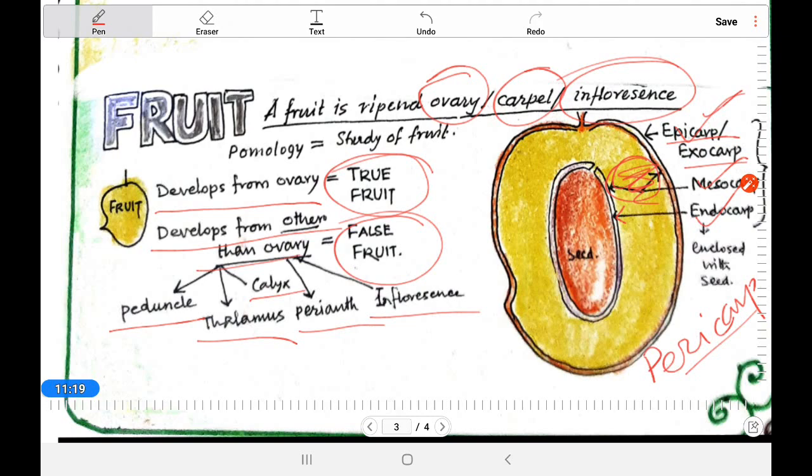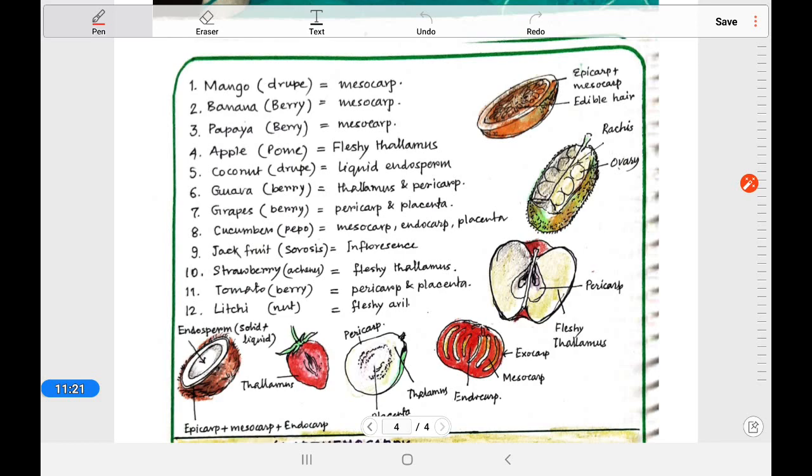Let us see this one. Here in front of you are several fruits, and the edible part is written. Sometimes these are important, and you may get them in short answer type questions. In the jackfruit, the full inflorescence is edible, which includes the ovaries. In the apple, the thalamus is the edible part. In the tomato, we are eating the placenta and the pericarp also. So these are the various parts, and in coconut we are eating the endosperm part of the fruit.